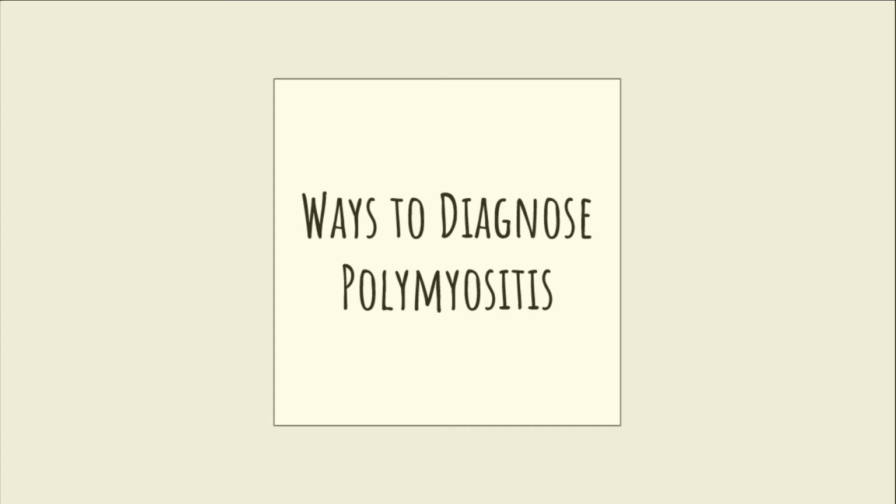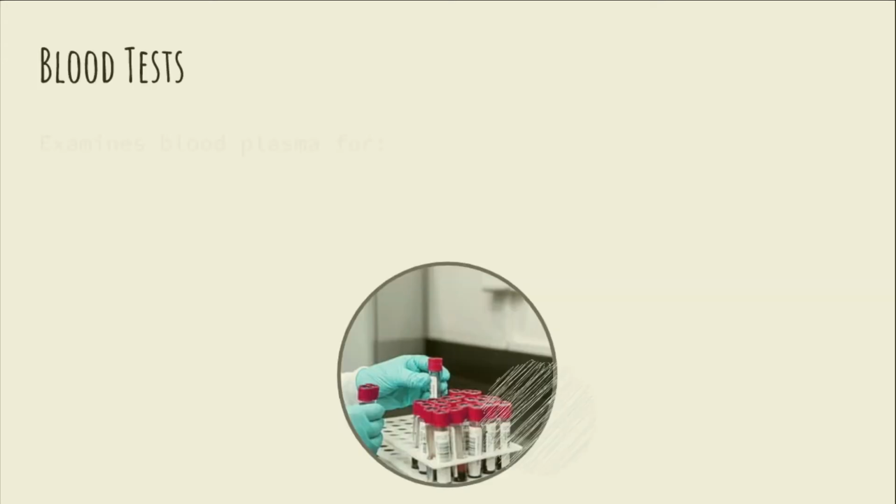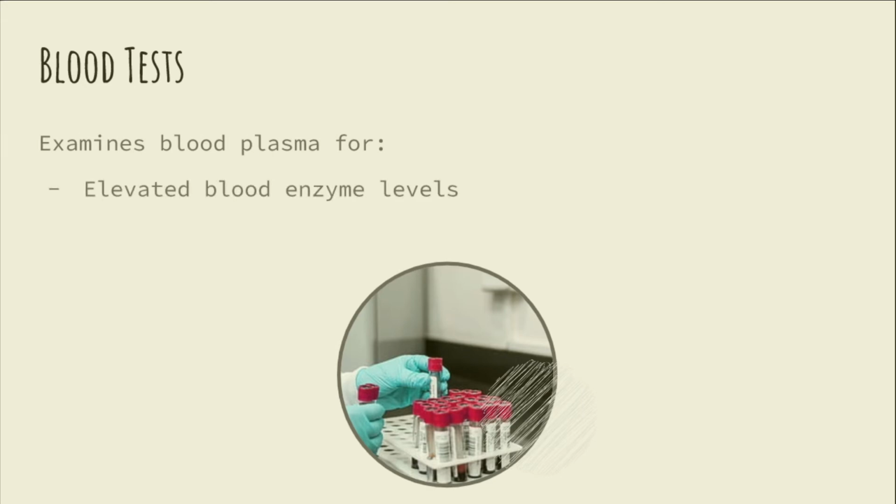Polymyositis is usually diagnosed using one or more of the following tests, prescribed and performed by health professionals: blood tests, magnetic resonance imagery or MRIs, electromyography, and muscle biopsies. Blood tests examine blood plasma for elevated blood enzyme levels, which can indicate damage resulting from the disease, or for certain autoantibodies, which cause the symptoms of polymyositis.